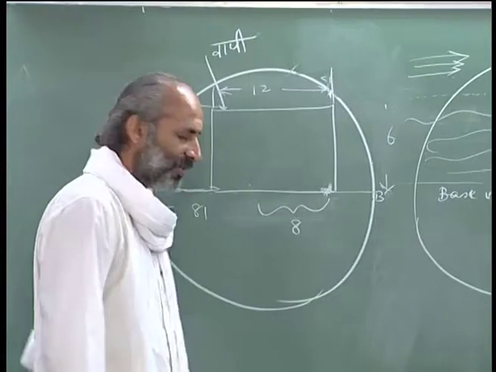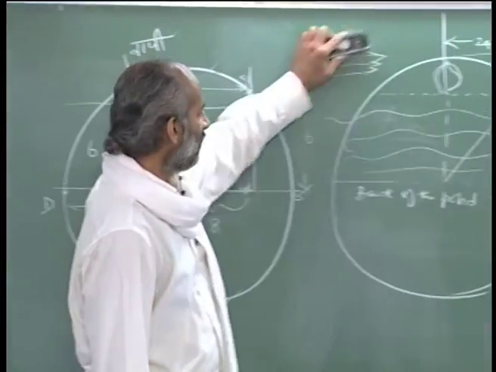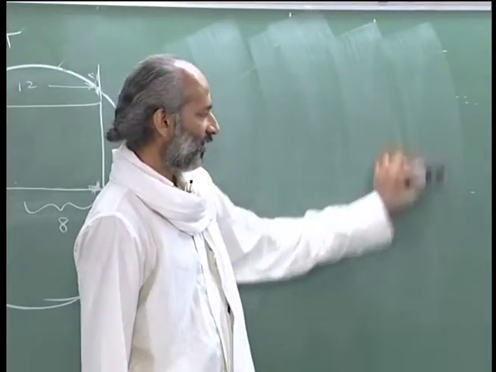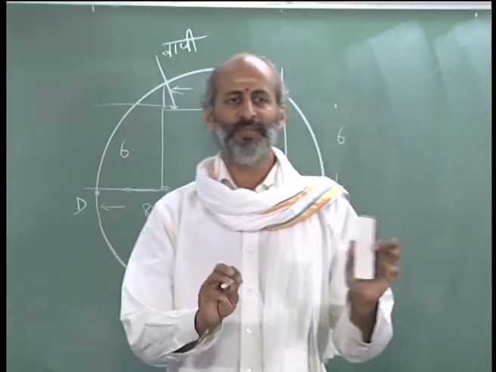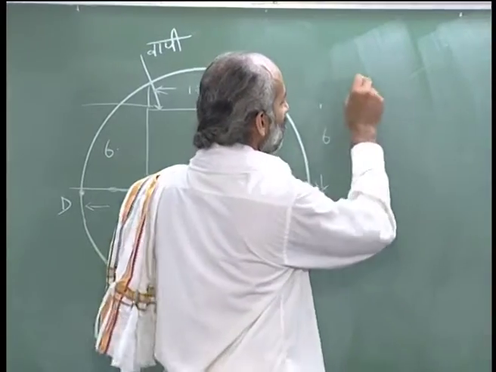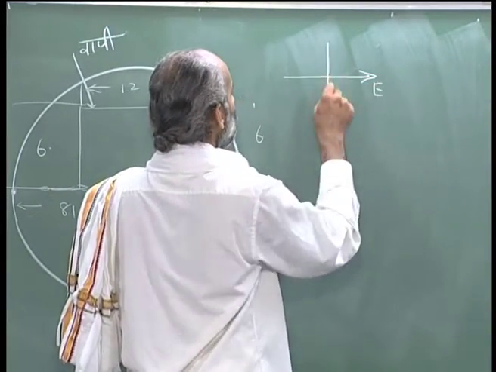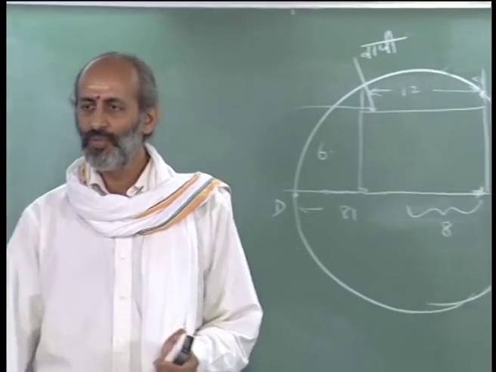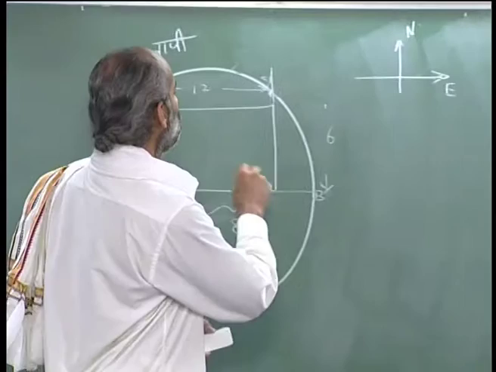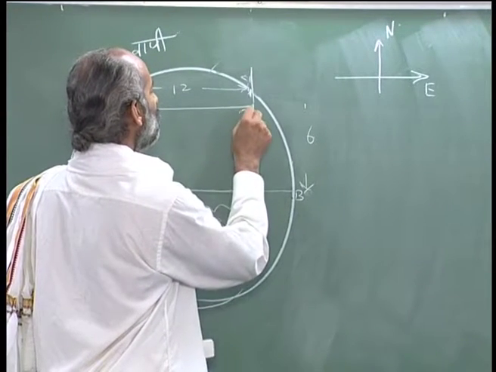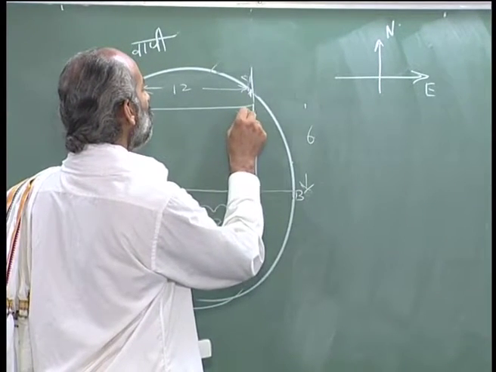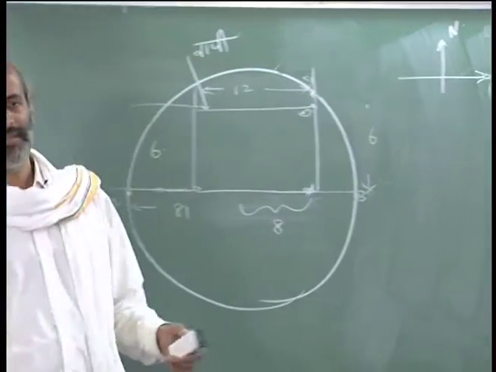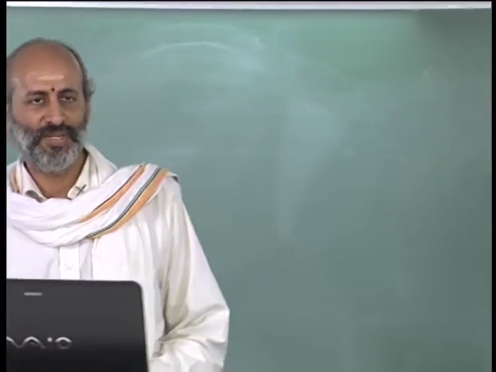Suppose normally in all these kinds of descriptions where you may have to draw geometrical figures, they will always specify some direction. So we should just take it to be this: suppose this is east and this is north. So he says purvottare sthito matsyah. Matsya is this fish, so this fish is here in this corner of this pond. Purvottara is northeast, purvottare sthito matsyah, it is there in that corner.